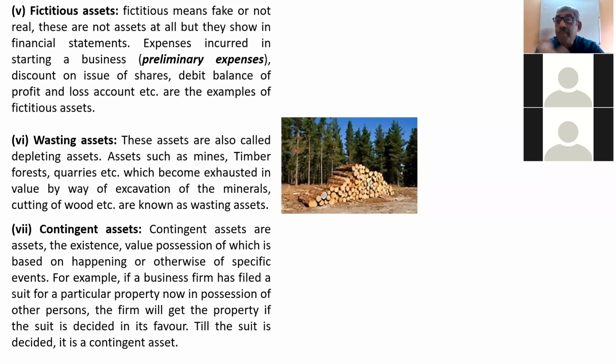Now that money you have spent before starting the business. So such expenses are called preliminary expenses. Preliminary means before starting the business. So they are shown as an asset in the balance sheet. So actually they are not assets, but they become part of the assets, like preliminary expenses.